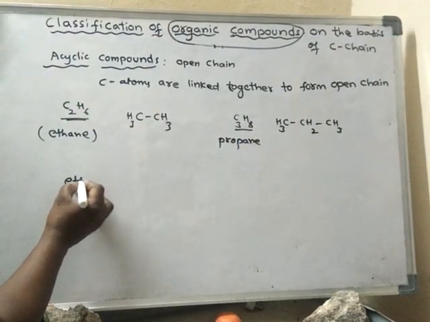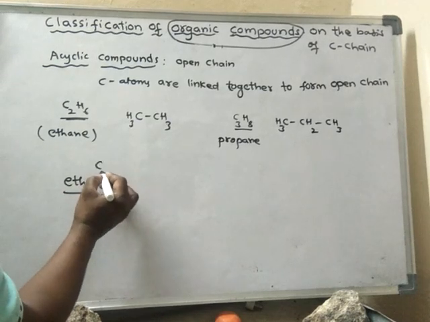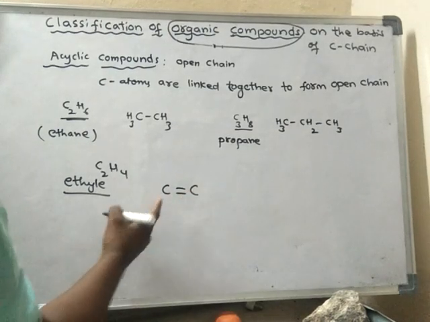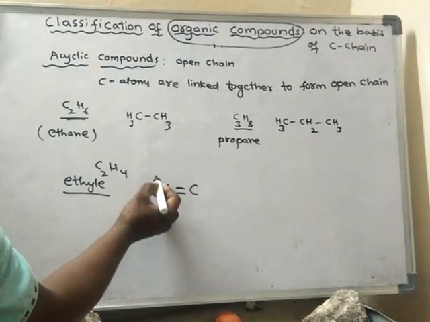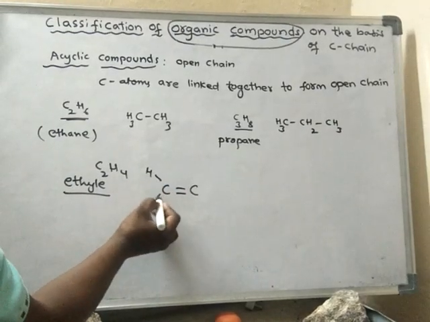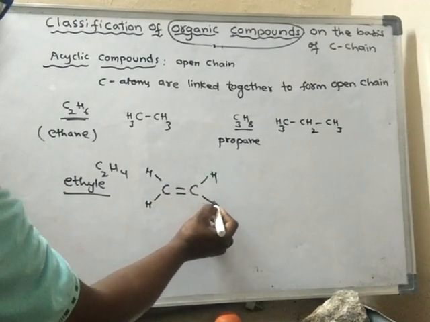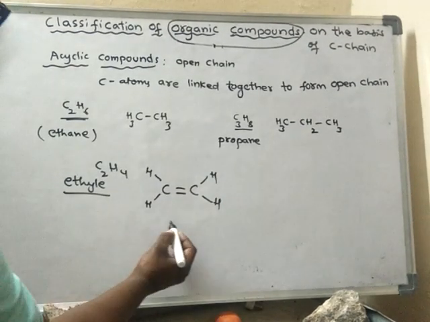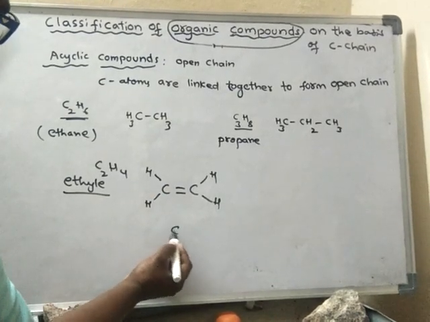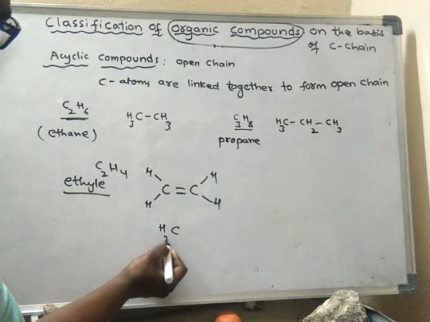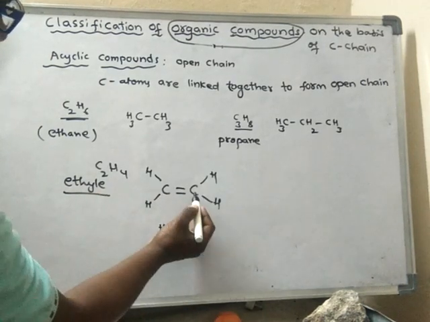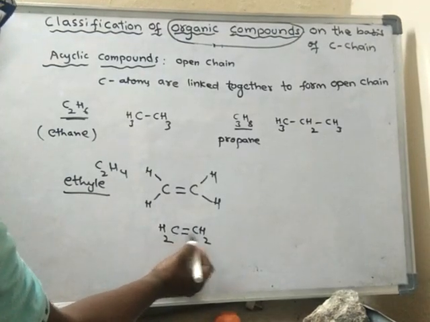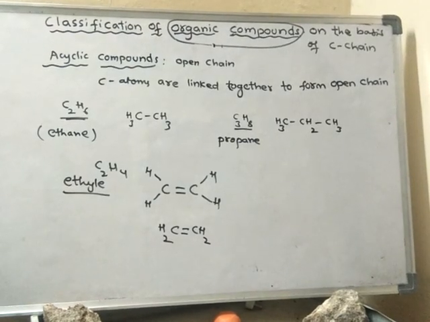Ethylene. What is ethylene? C2H4. How are these two linked? These two carbons are linked by a double bond, so every carbon contains 2 hydrogen atoms. So this is the structure, and it is open chain. It is not closed. Or else I will write like this: this carbon along with 2 hydrogens, and this carbon along with 2 hydrogens, with a double bond between these 2 carbons. It is called ethylene.